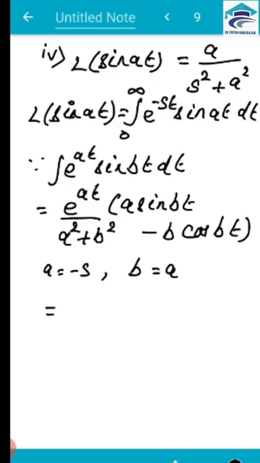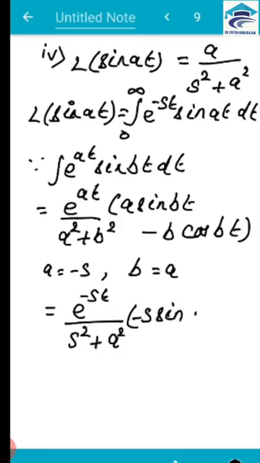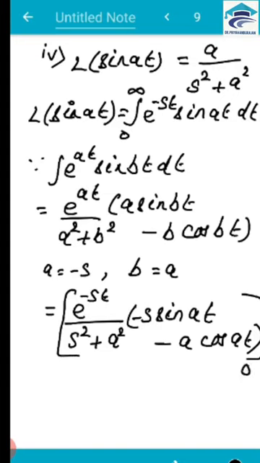So the above integration can be written as e power, instead of a it is minus st, by your a squared will be s squared plus a squared into, my a is minus s, sin b is a, so it is sin at minus a cos at. So we have to apply the limits 0 to infinity.